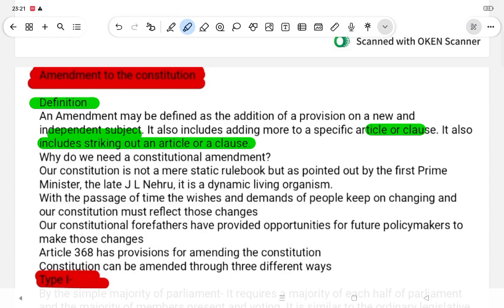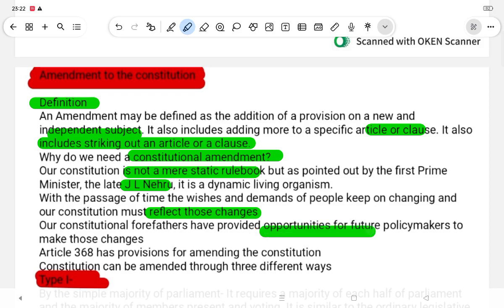Why do we need a constitutional amendment? Our constitution is not a mere strict rule book, but, as pointed out by the first Prime Minister, the late Jawaharlal Nehru, a dynamic living organism. With the passage of time, the wishes and demands of the people keep changing, and the constitution must reflect those changes. Our constitutional forefathers provided the opportunity for future policy makers to make those changes.